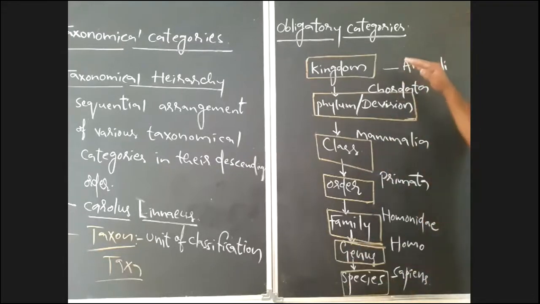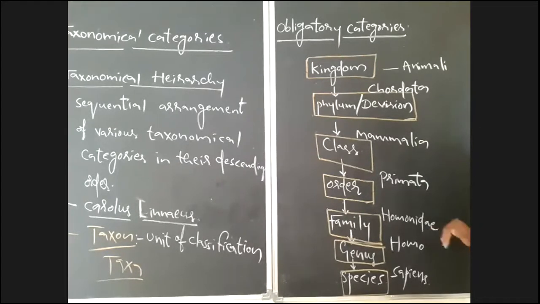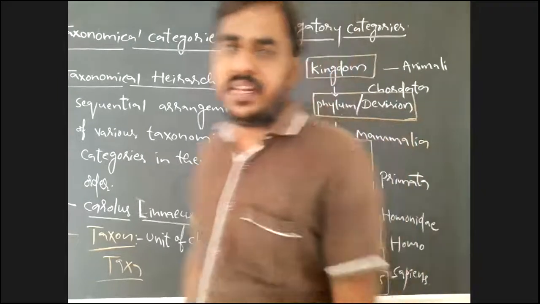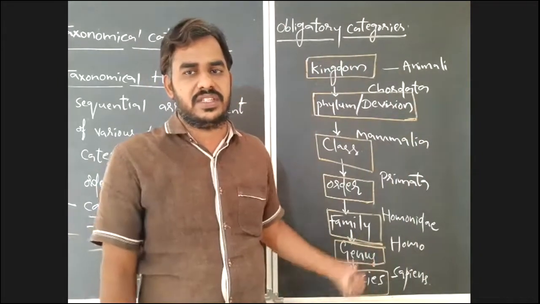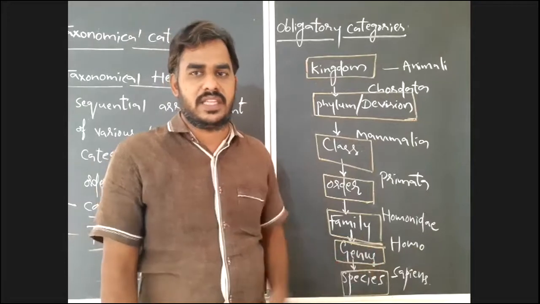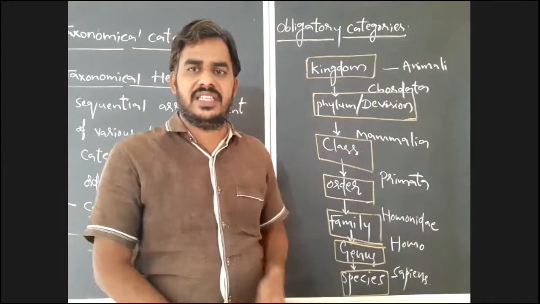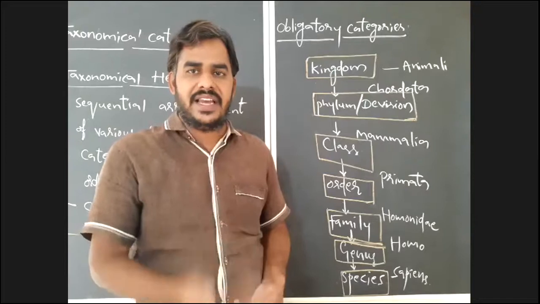So human being belongs to kingdom Animalia, phylum Chordata, class Mammalia, order Primata, family Hominidae, genus Homo, species sapiens. As the scientific name, the binomial name of human being is Homo sapiens. In that, the first one is genus, the second one is species. So Homo sapiens. Like that, you can easily classify the animals and also plants.